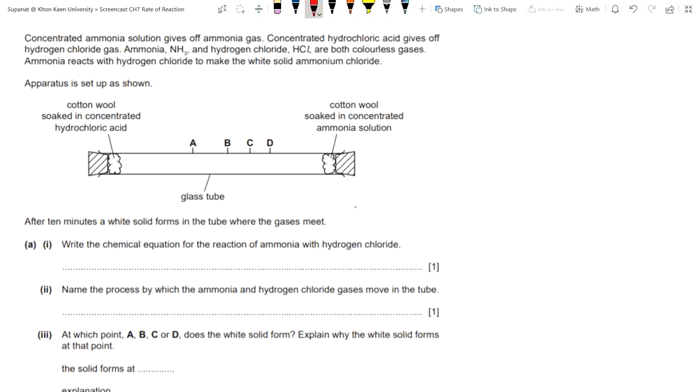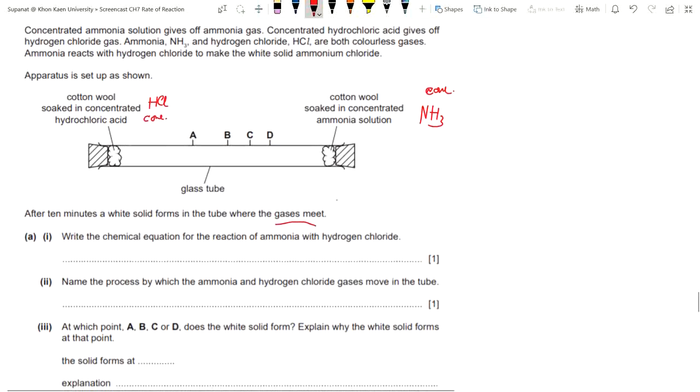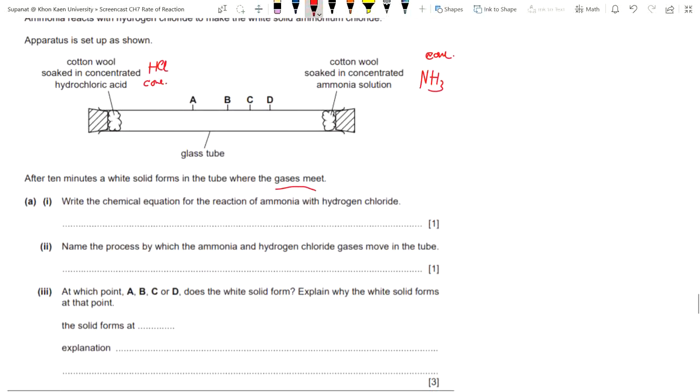So the apparatus is set up as shown. The glass tube, the stopcock, the cotton wool is soaked in concentrated ammonia solution. And here at this region, it has hydrochloric acid, which is concentrated. After 10 minutes, a white solid forms in the tube where the gases meet. Question A1: write the chemical equation for the reaction of ammonia with hydrogen chloride.